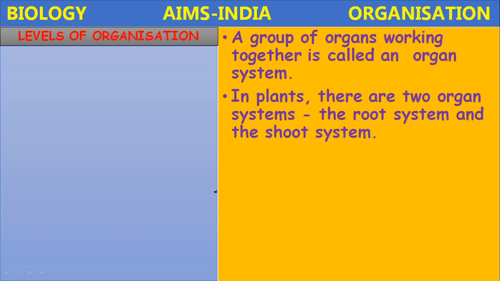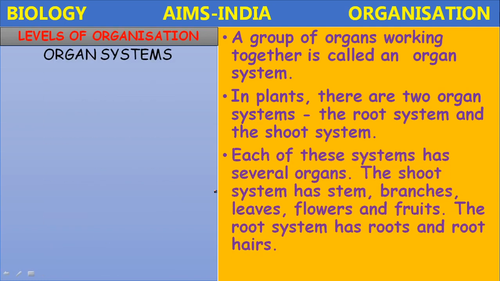In a similar manner, if you come to plants, in plants there are 2 main organ systems. What are they? The root system and the shoot system. The organ system in plants is basically divided into 2 main systems: the root system and the shoot system. Each of these systems has several organs.